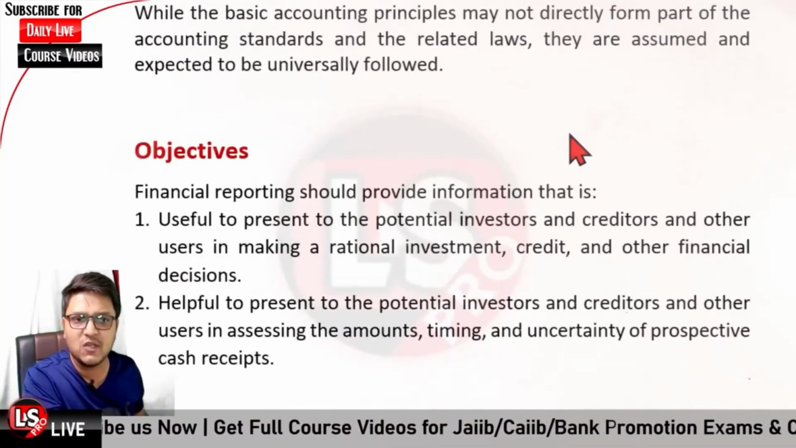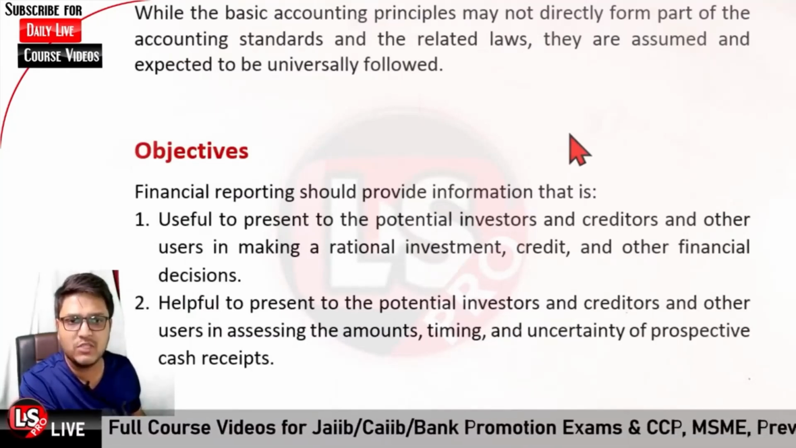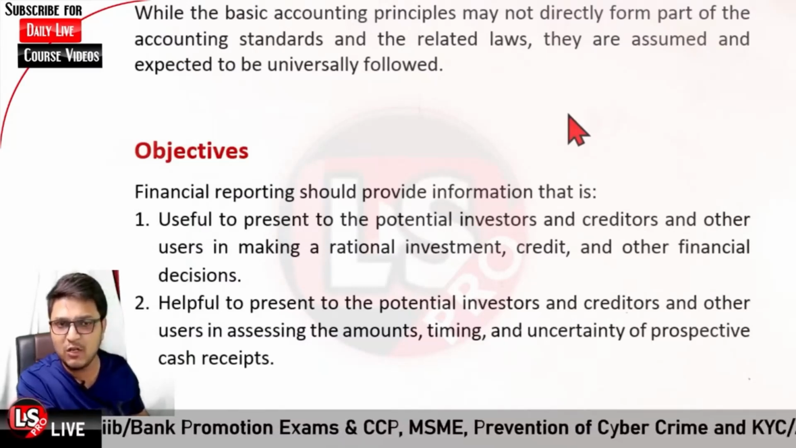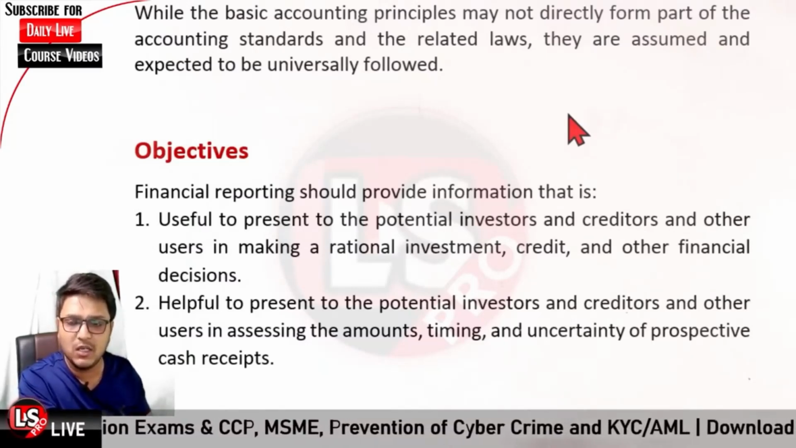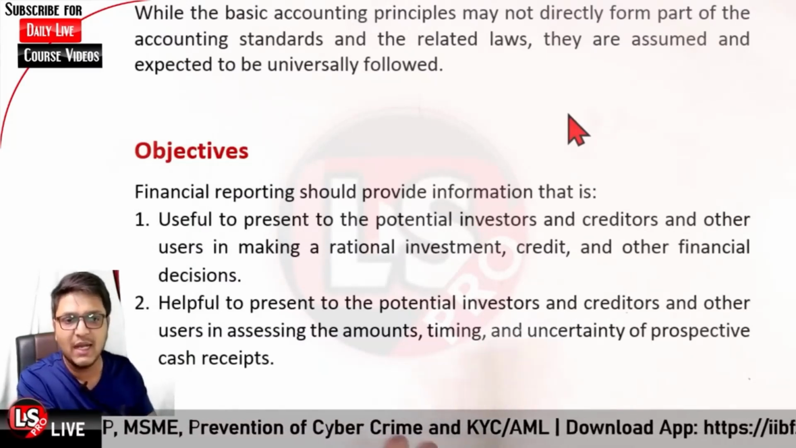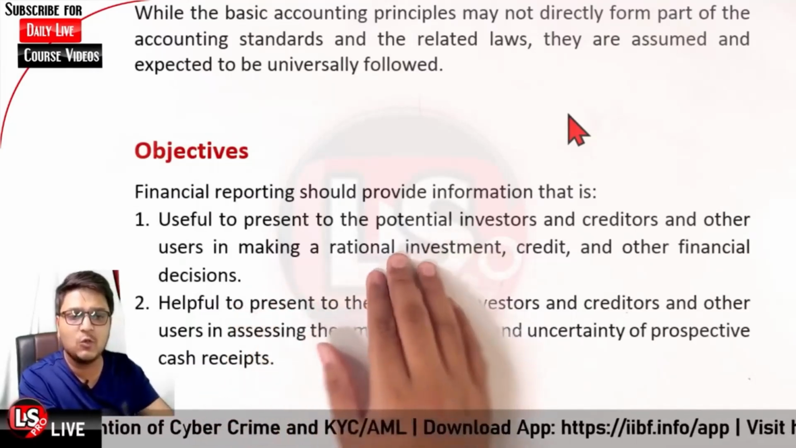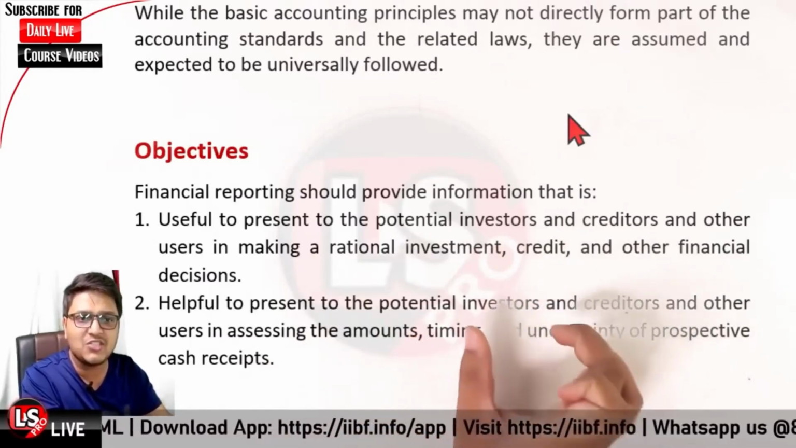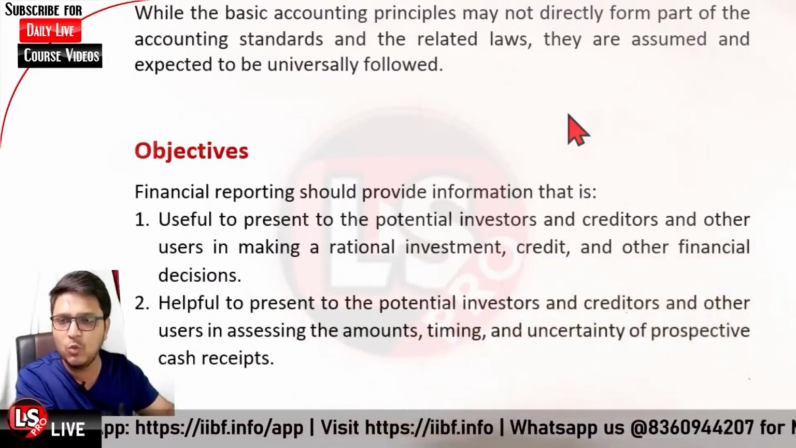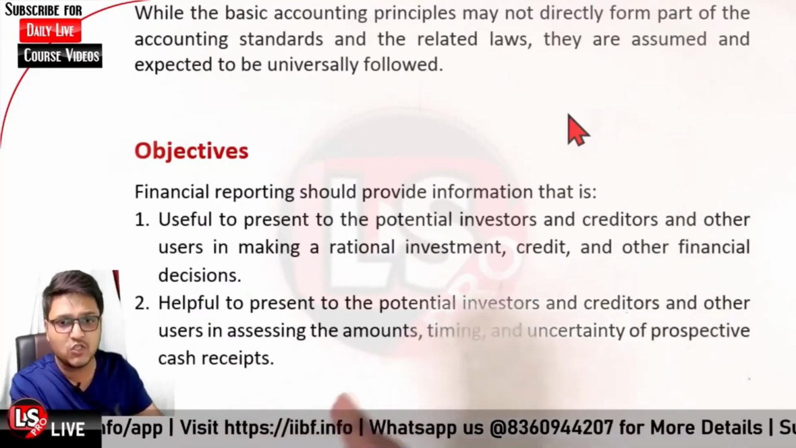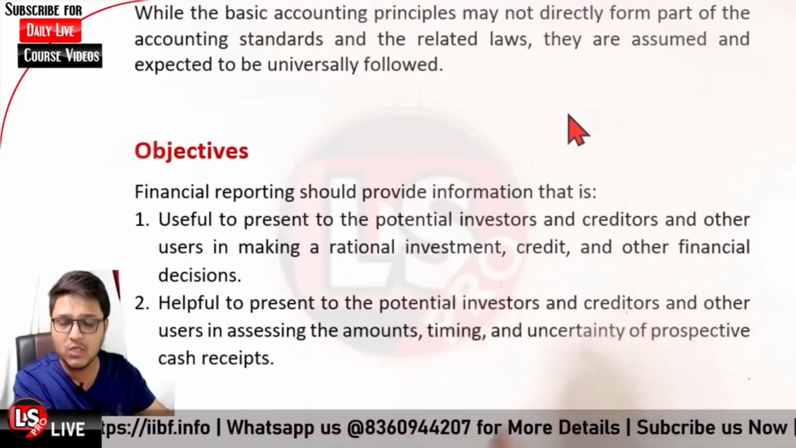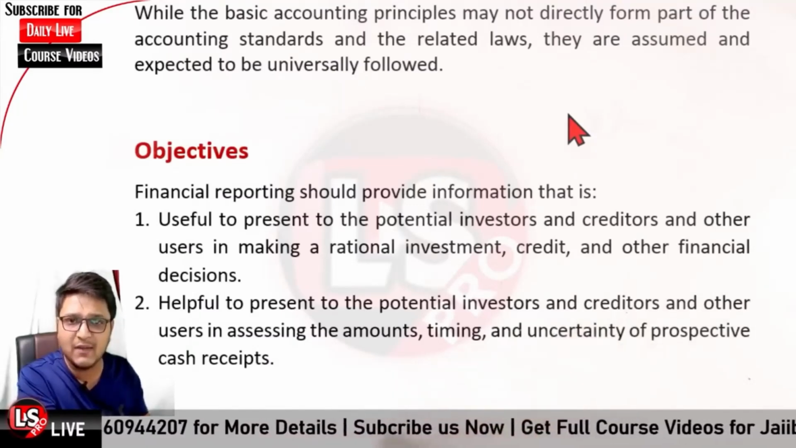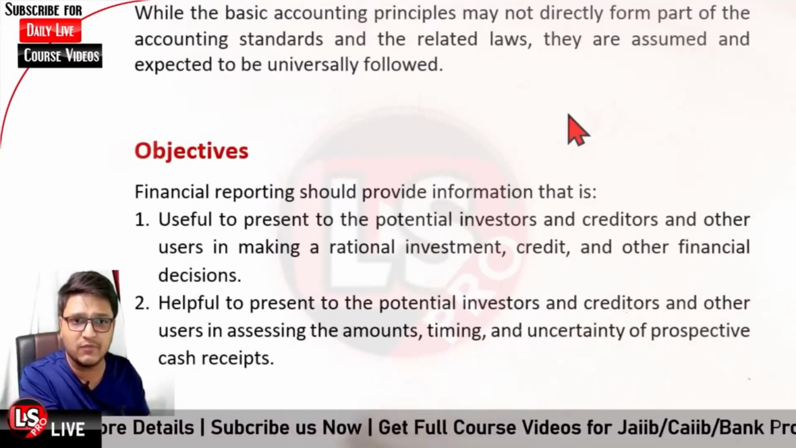So what are the objectives of GAAP? What is the main objective? That is regarding providing the financial information. Financial reporting should provide information that is useful to present to the potential investors, creditors and other users in making a rational investment. So whenever you are going to invest in some company, if you are going to deal with the stock of that company, or you are to be a promoter, or maybe an angel investor, in all those cases you need to have some information regarding the finances of the company itself.